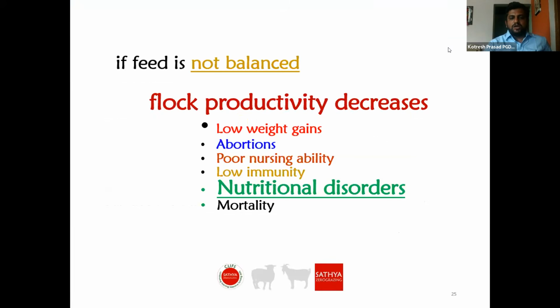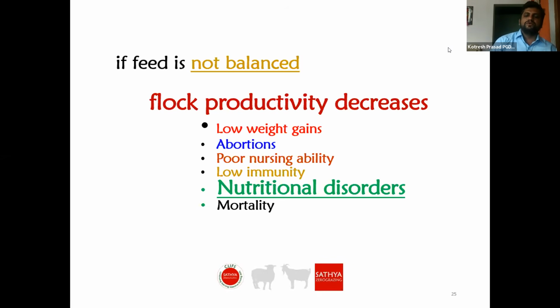If the feed is not balanced, the flock productivity decreases. We can see lower weight gains in kids or lambs. We can see abortions due to imbalanced feeding. We can see poor nursing ability of the mother because the milk yield will be lesser. Then there is low immunity, and the animals may die. There are so many nutritional disorders, which are listed later. Mortality is also a main problem in small animals if the nutrition is not proper.